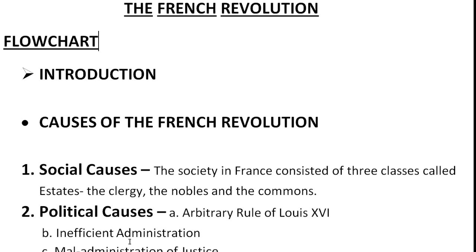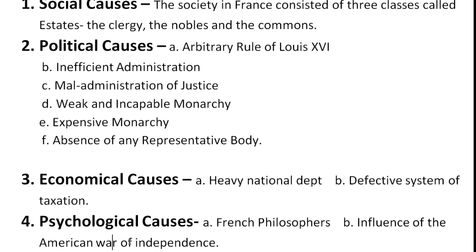After that, we are going to discuss the second cause, that is the political causes. Here also I mentioned some headings. One by one we are going to discuss what these headings mean. First of all, for any country, if any revolution is going to happen, of course some reasons are behind that. First of all, the rule, maybe any government rule or maybe any monarch rule. So here the first